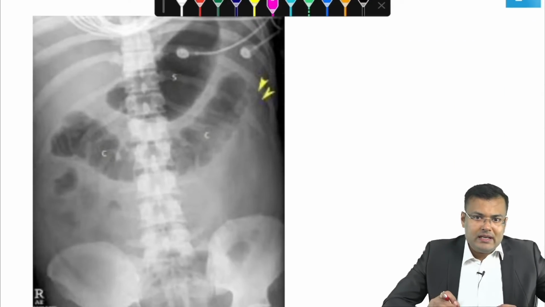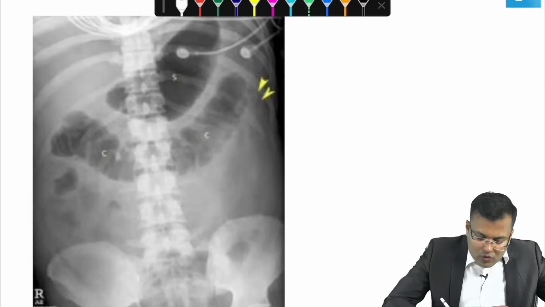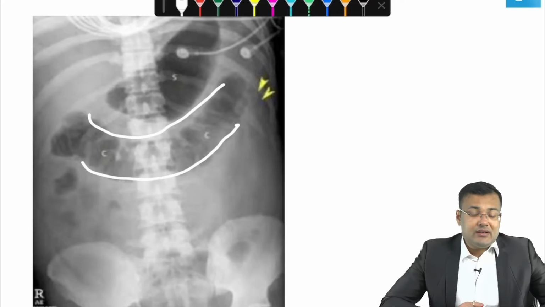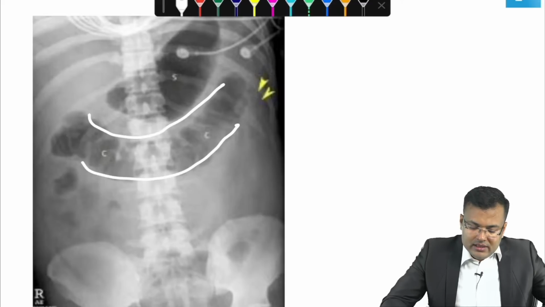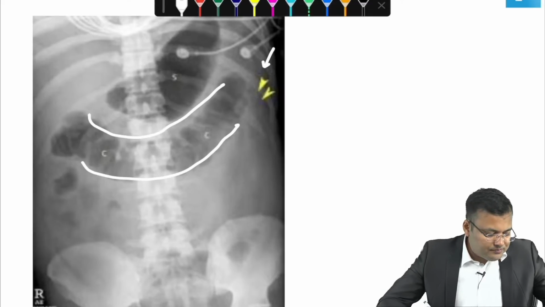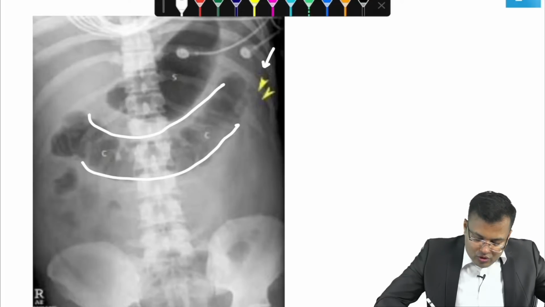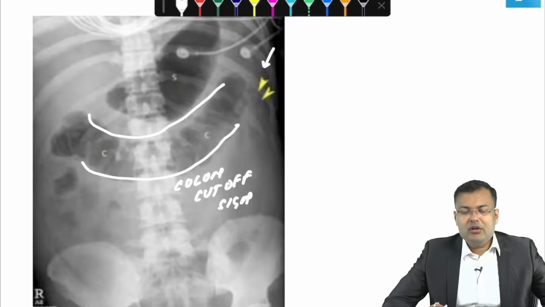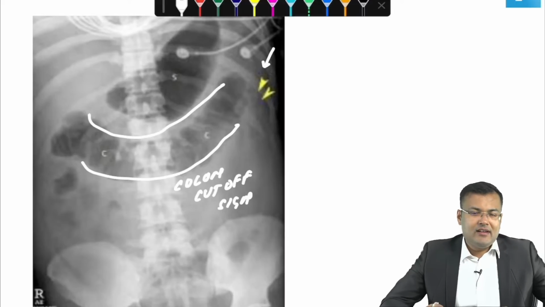Again, it is localized ileus in which only transverse colon is visible, but beyond the splenic flexure it is not visible. This is colon cutoff sign. Again, it is seen in acute pancreatitis. Yes, Bhavika, very good.